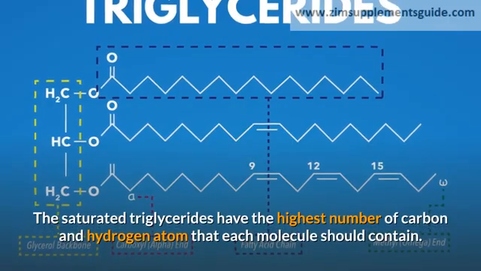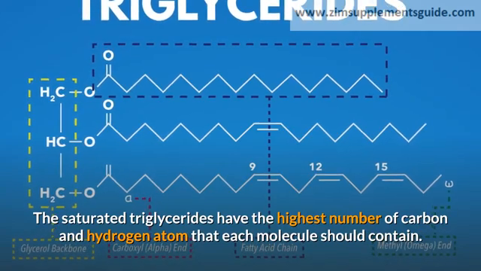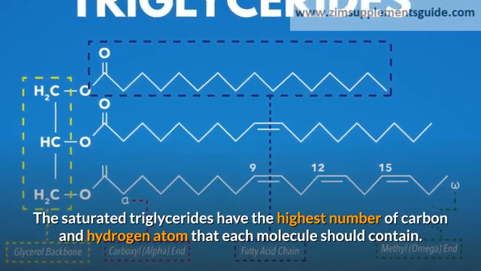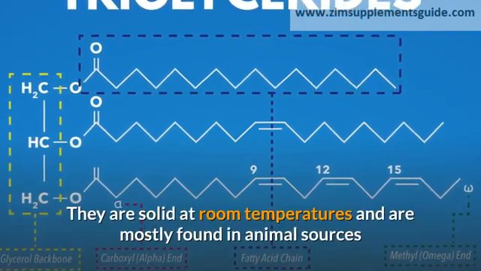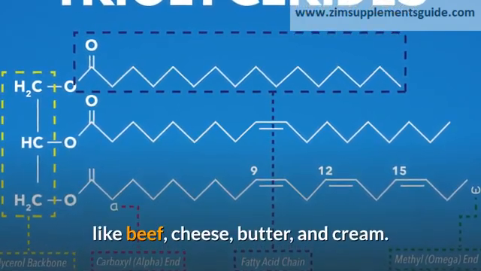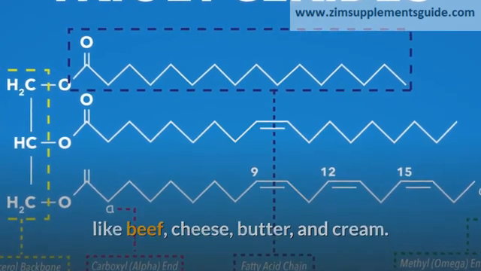The saturated triglycerides have the highest number of carbon and hydrogen atoms that each molecule should contain. They are solid at room temperatures and are mostly found in animal sources like beef, cheese, butter, and cream.